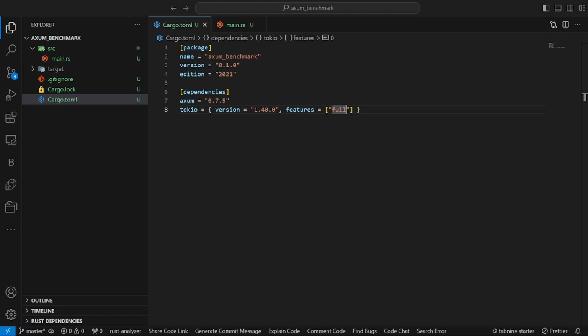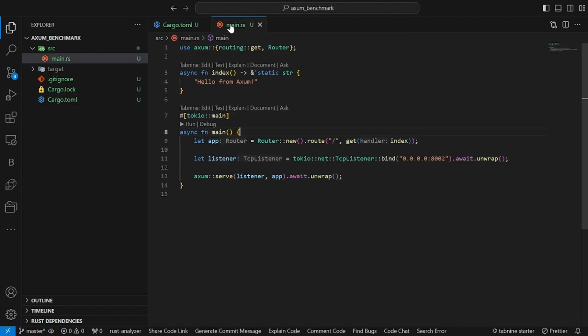Now for Axum, the project structure is similar. We add Axum and Tokio in the Cargo.toml for serialization. Here's the code for an identical server using Axum on port 8002.